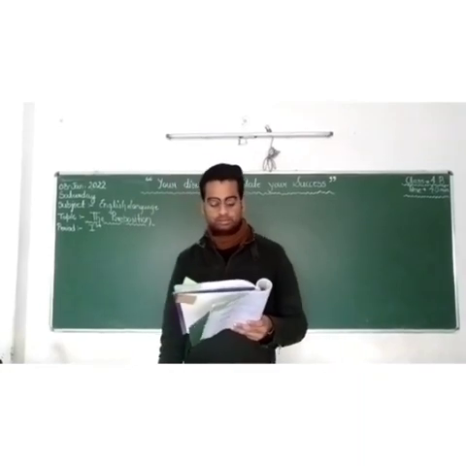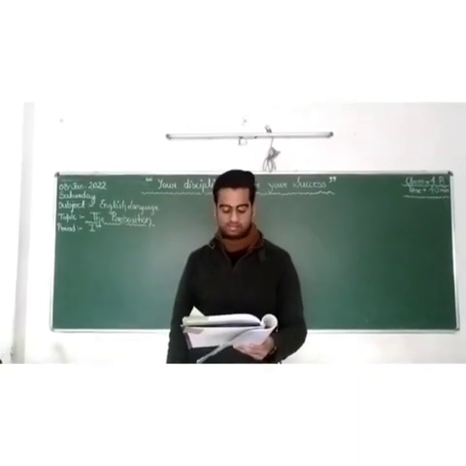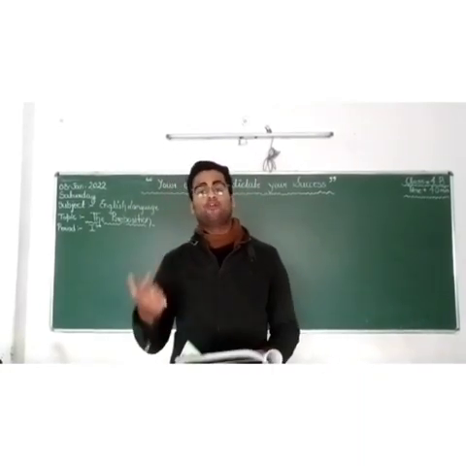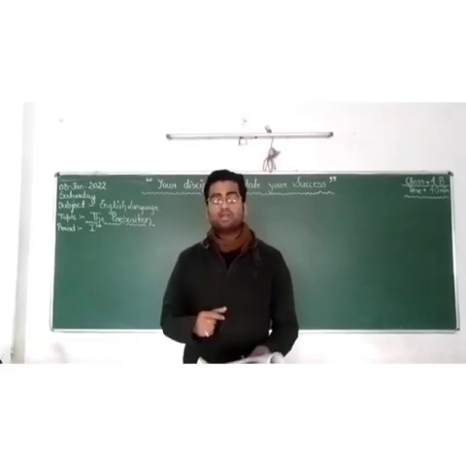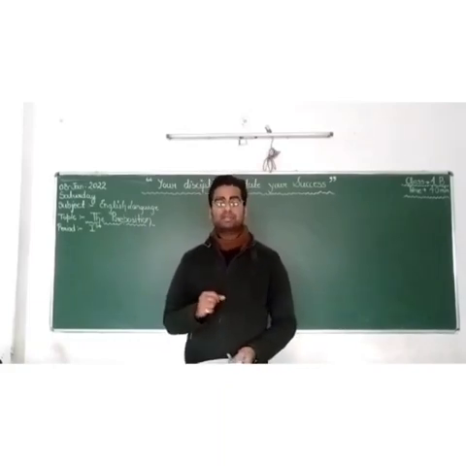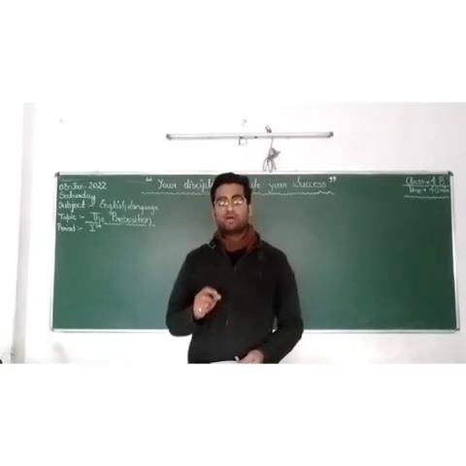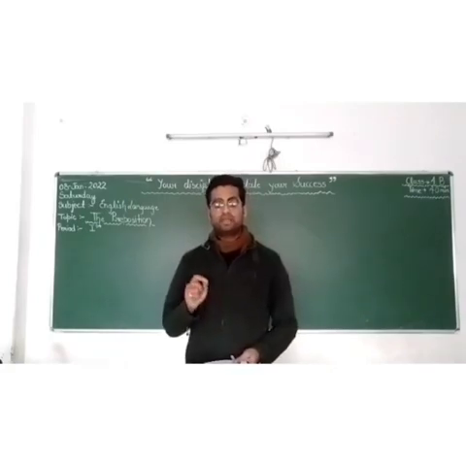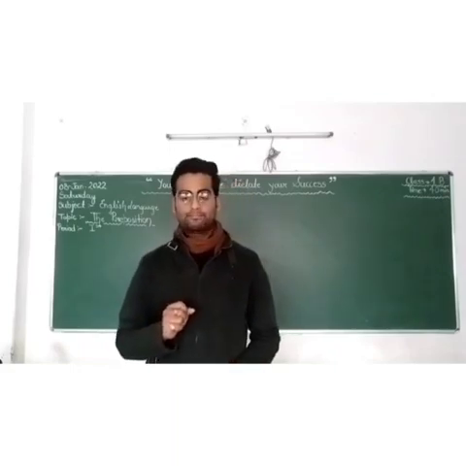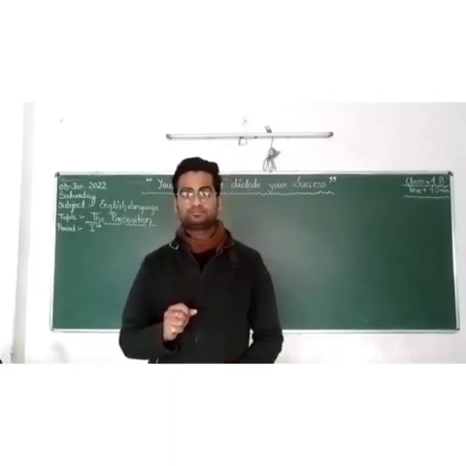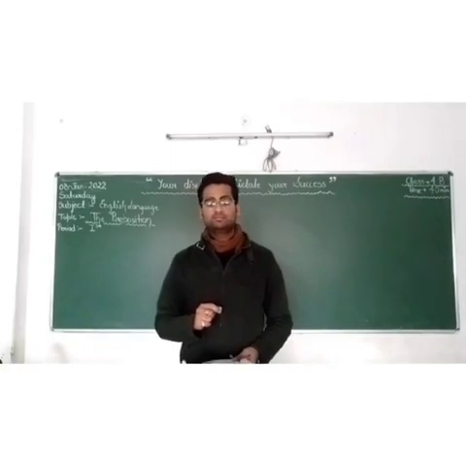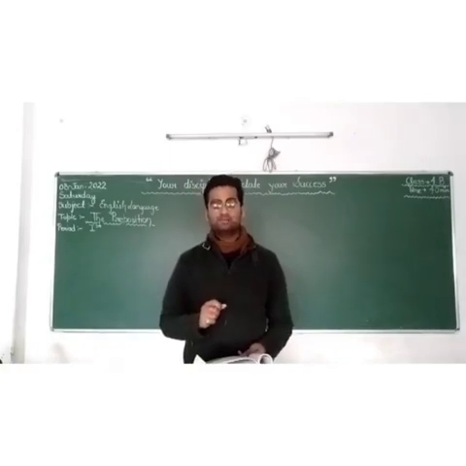Pick out the preposition in the following sentences. Humpty Dumpty sat on a wall. So here on is the preposition in this sentence. Okay. So underline the on. So underline the on in the sentence with the help of blue pencil. All of you underline the on word as a preposition.